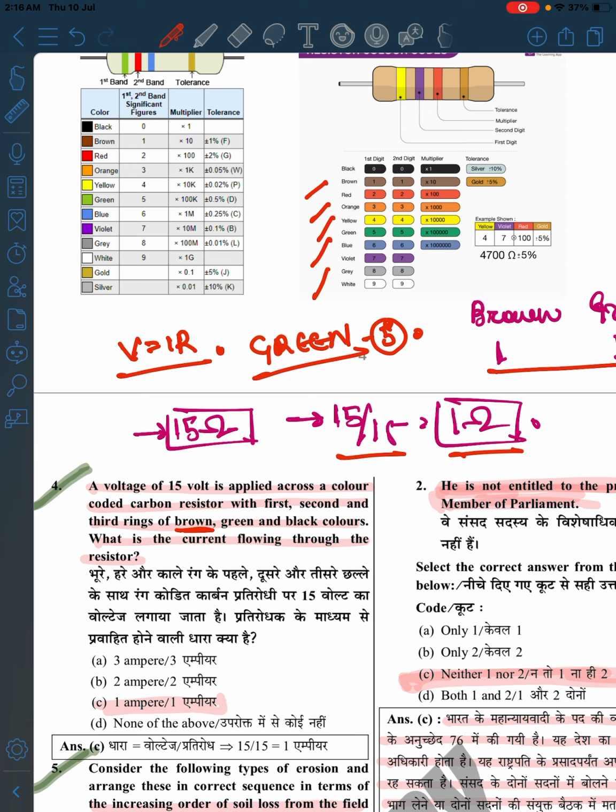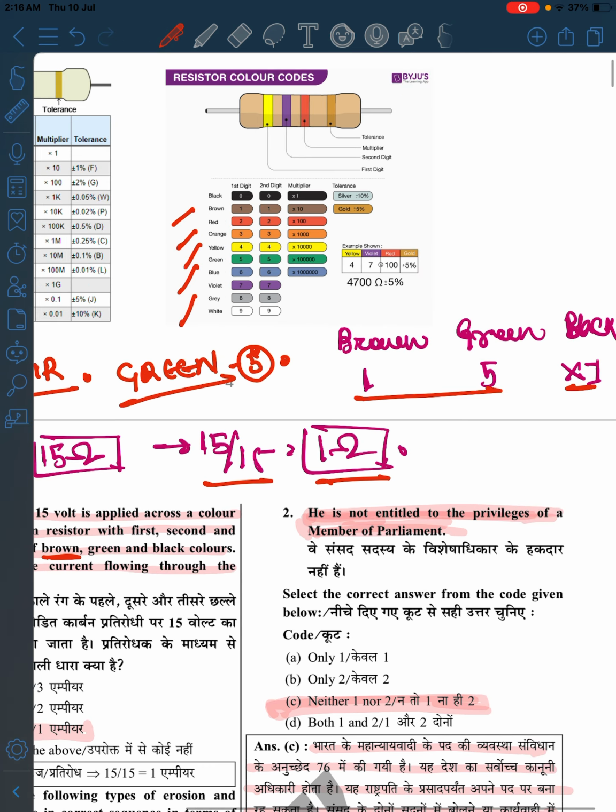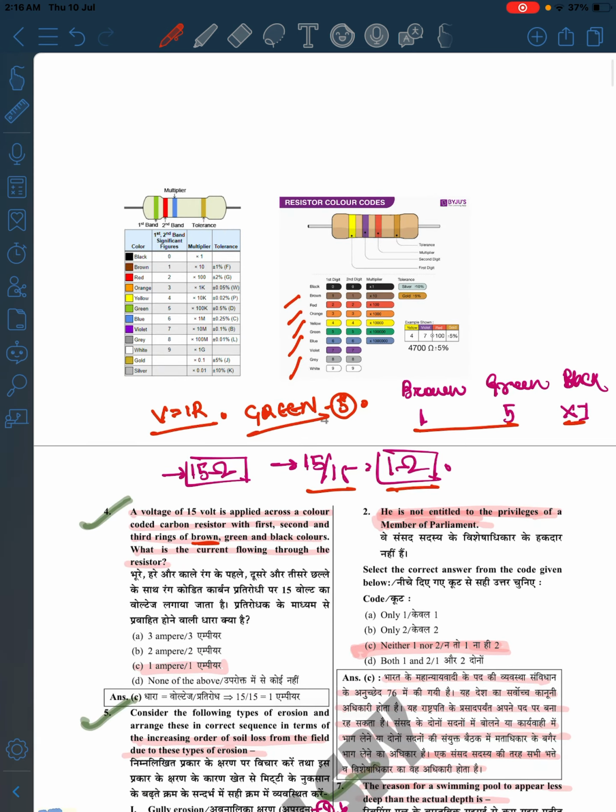Black is 0, and the color less shaded than black is brown, so brown is 1. We have a trick for green, so I think 115 is good. Red is 2 and orange is 3, and I think yellow is 4, right?